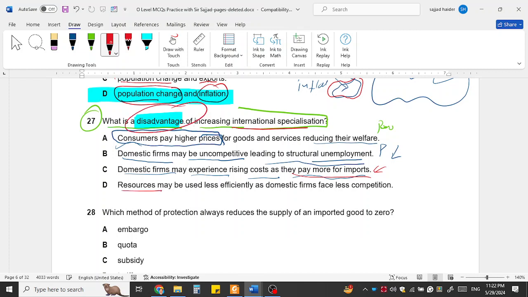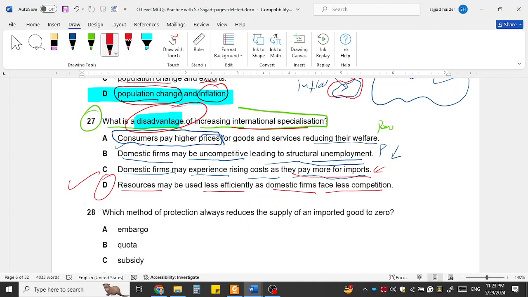Resources may be used less efficiently as domestic firms may face less competition. Yes, this could be the disadvantage, that when there is no external pressure on the domestic firms to be more efficient. Specialization means we are producing only fewer goods, so resources may be used less efficiently as domestic firms may face less competition.